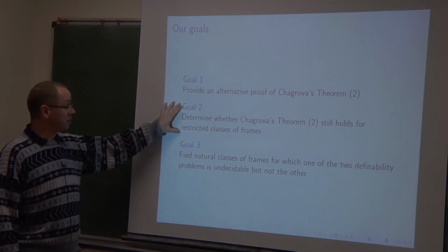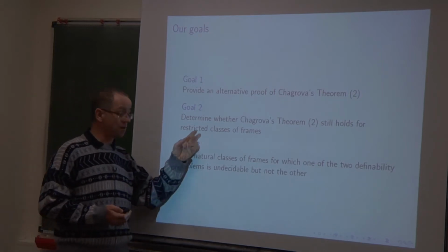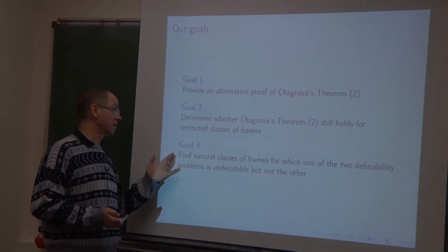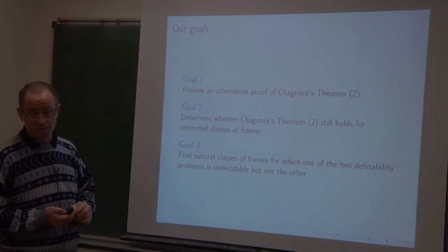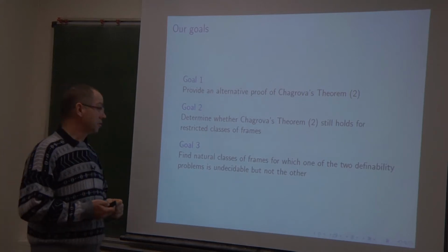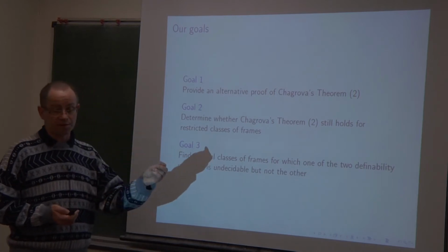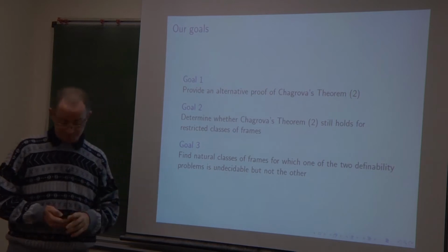The second goal is to determine if Chagrova's second theorem still holds for restricted classes of Kripke frames. And then, if it does not hold, and we will see it does not hold for very simple classes of frames, to find natural classes of frames for which one of the two definability problems is decidable and the other is undecidable.